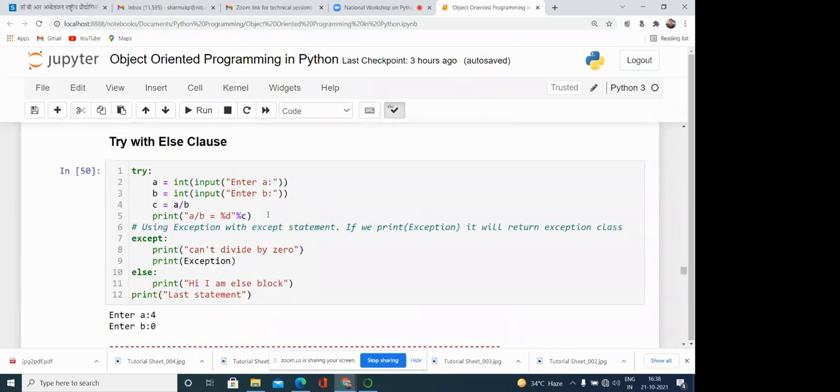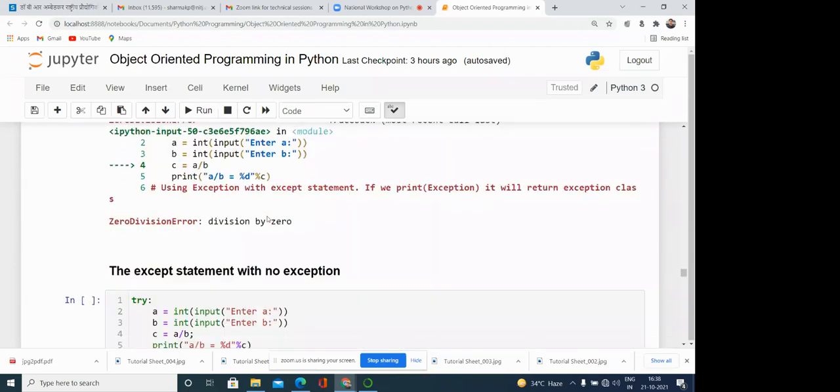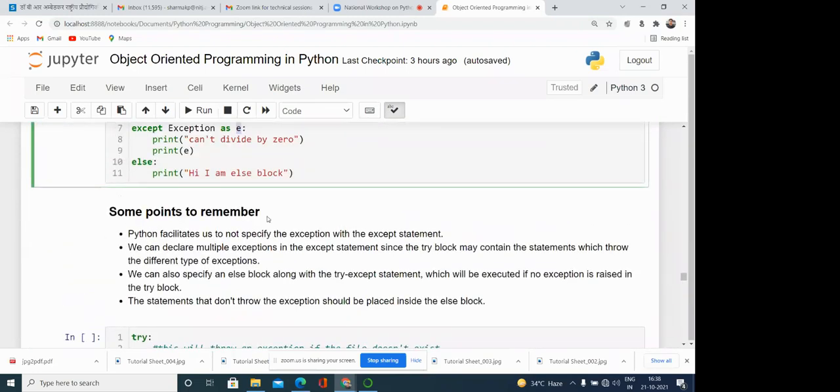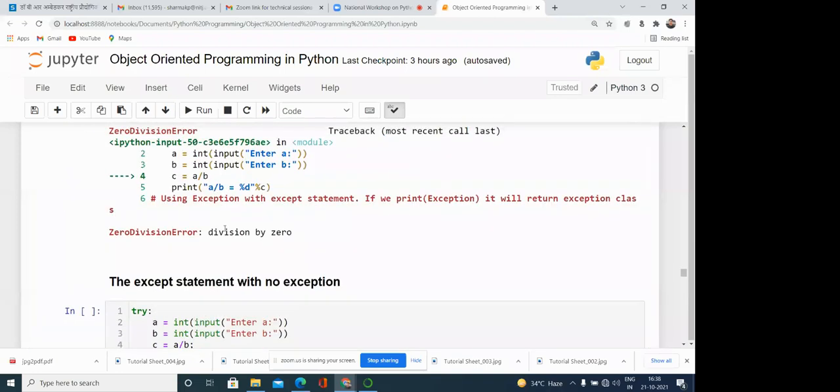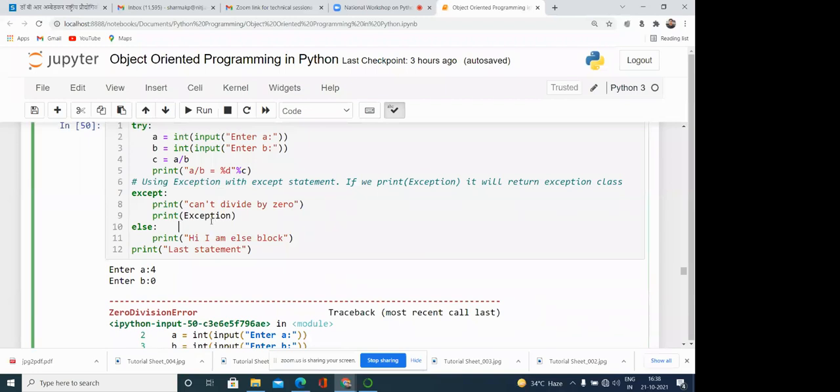Here, where it is with else clause, here you can see as e. So here what we have done, we have renamed it: except Exception as e. Then instead of printing exception, here you can see we are printing the exception somewhere here.